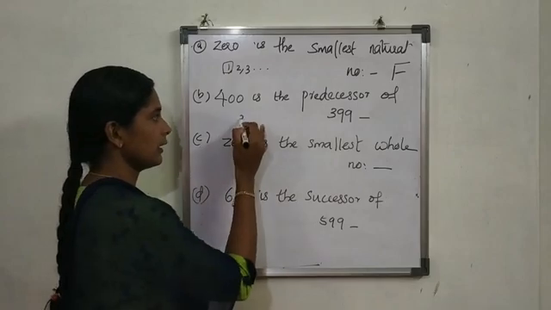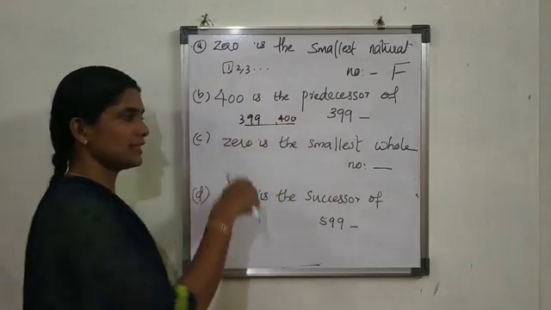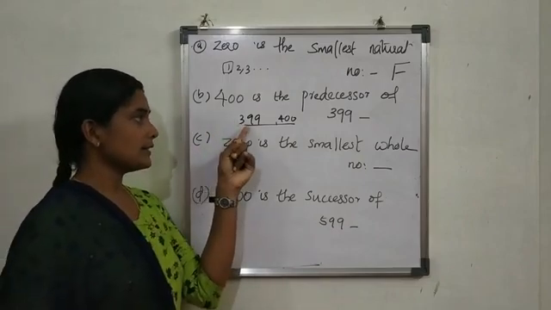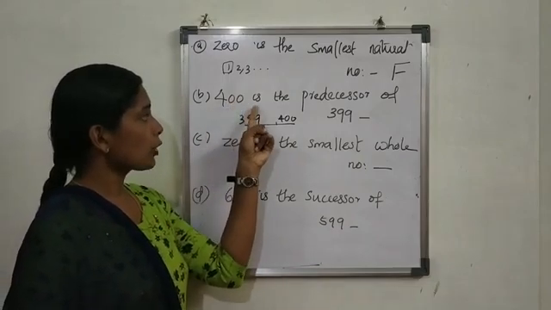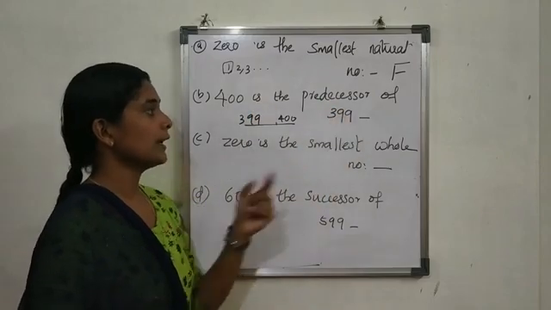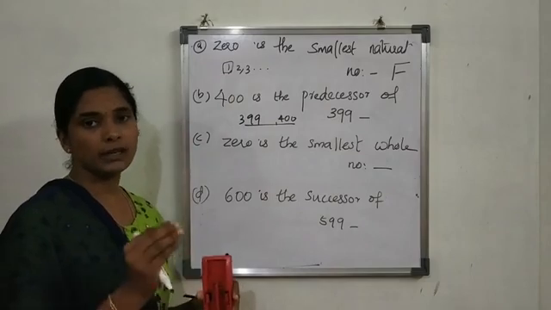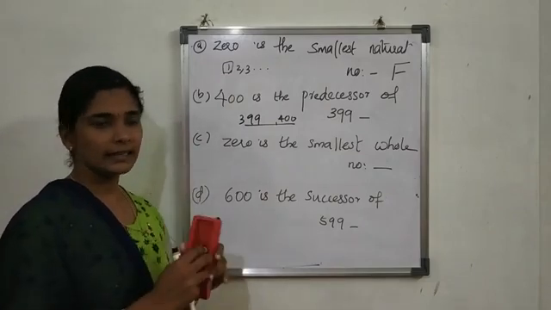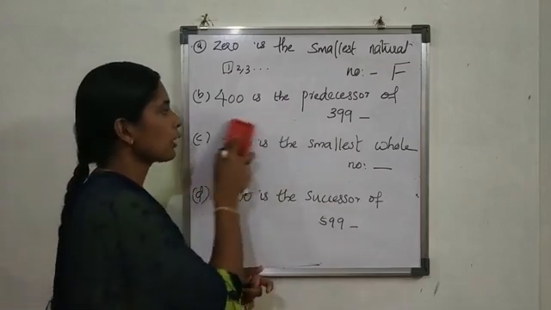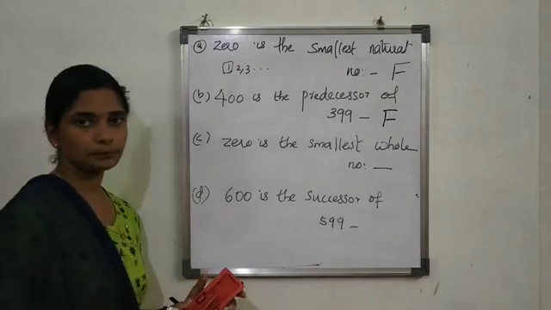The next one after 399 is 400, so the predecessor is 399. But here it is written 400 is the predecessor of 399. Actually 400 is the successor of 399, coming after 399. Therefore, this one is also false.